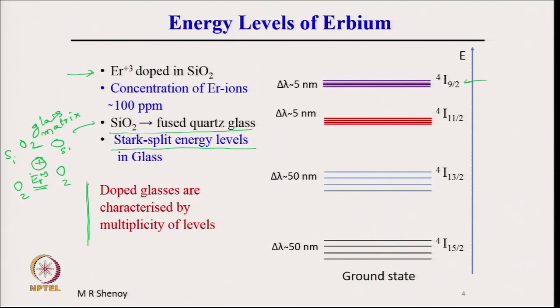And that results in what is called Stark split energy levels.